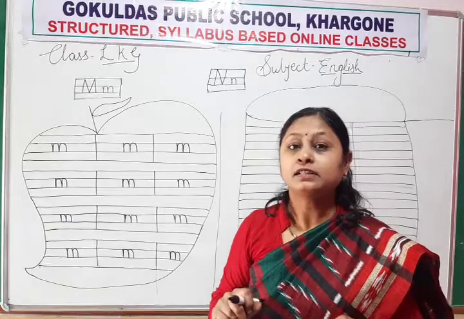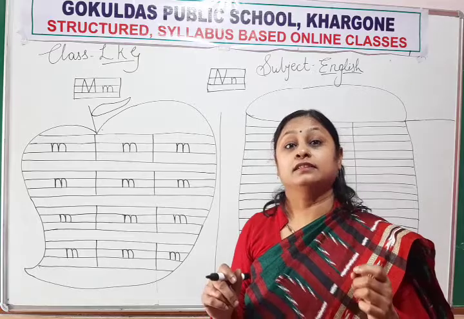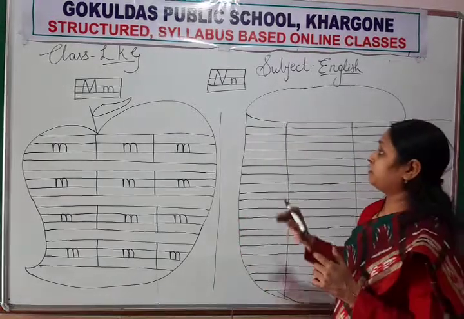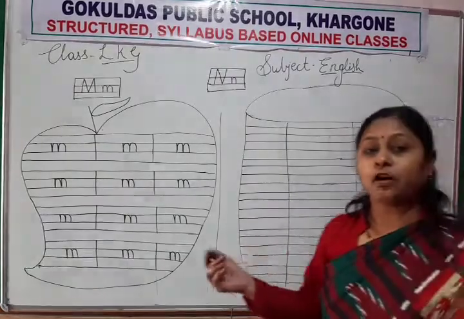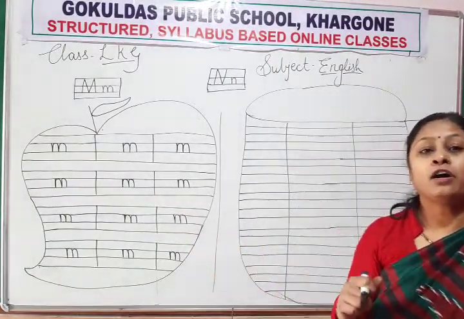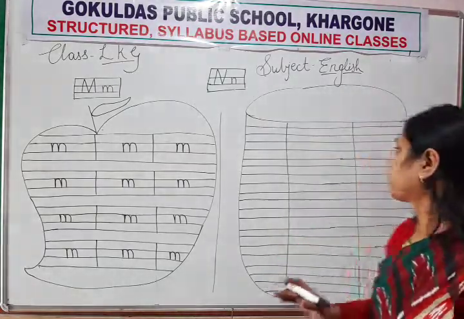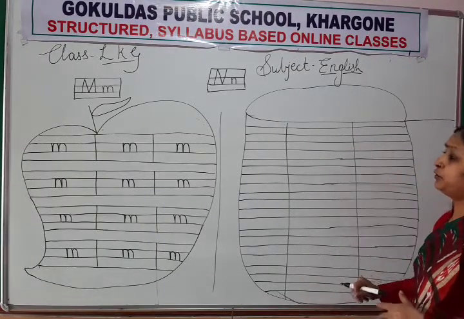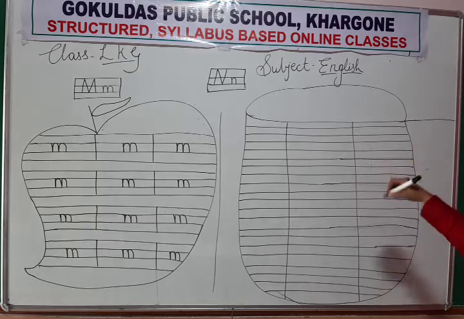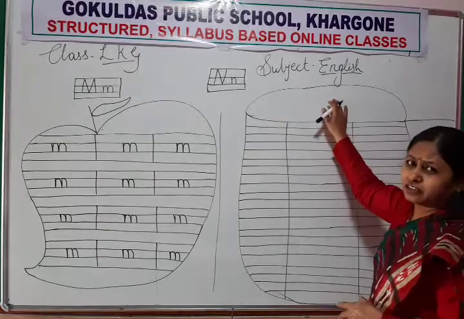And the sound of N is N. N for net, and N for nest. So I have made a net for you. We will write in the net. What is the color of the net? White color, grey color.